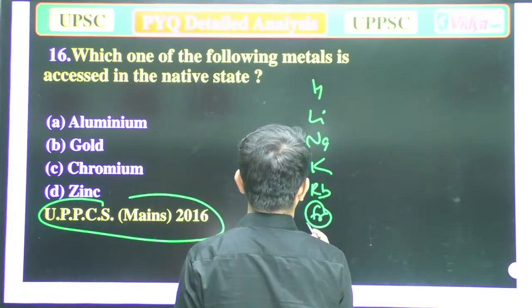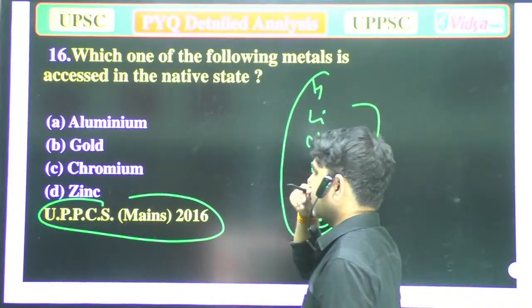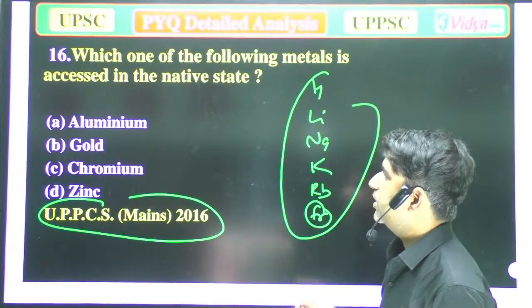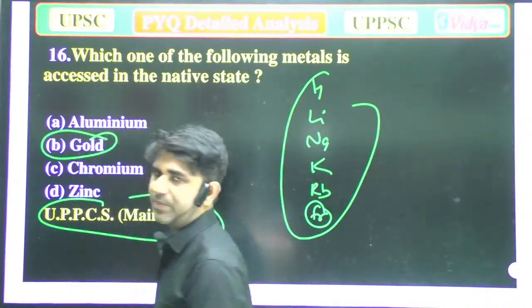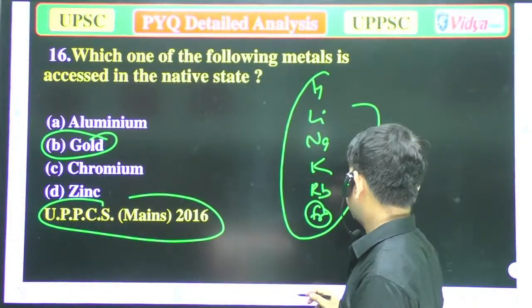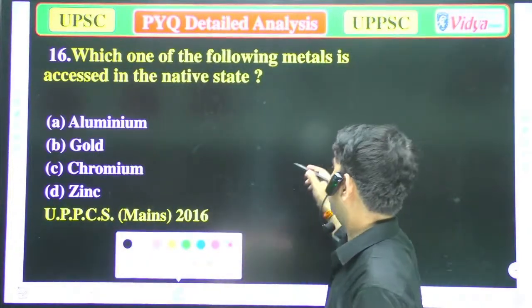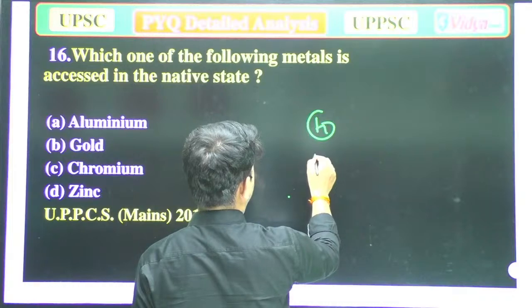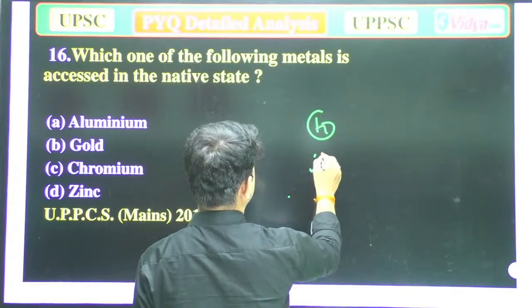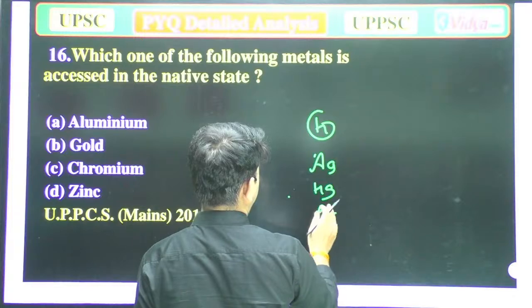So when we talk about the reactive series, gold, silver and platinum are kept at the bottom.